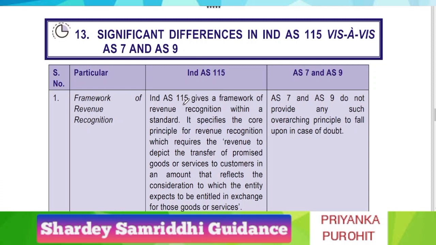So in this particular video, we will be looking into the significant differences in Ind AS 115 vis-a-vis AS 7 and AS 9, that is revenue recognition. As per AS 7, the name is construction contract, whereas the name of AS 9 is revenue recognition, and the name of Ind AS 115 is revenue from contracts with customers.